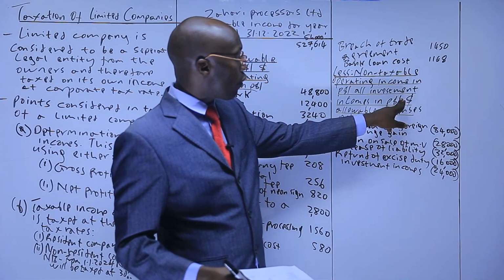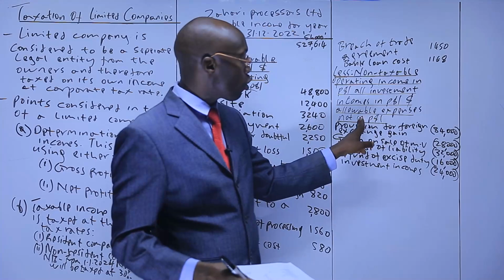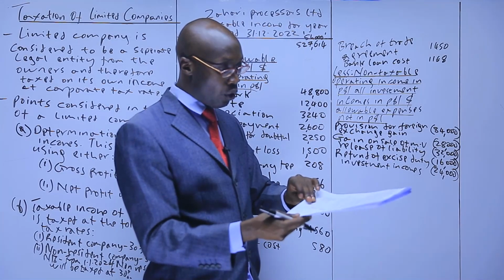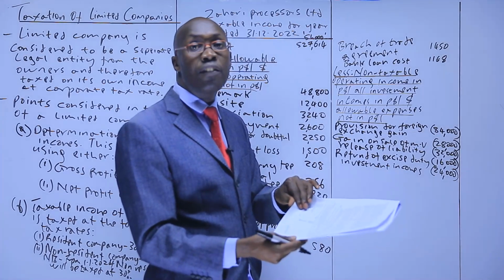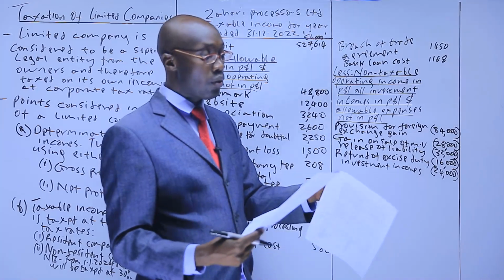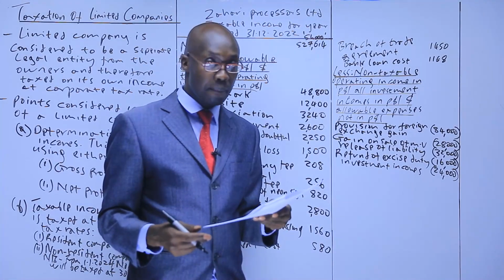So what remains is for us to look for allowable expense not in P&L. An expense that is allowable, but if you go to the P&L, it isn't there. If it is not in the P&L, where is it? It must be in the additional information. So let's go to the additional information and check.